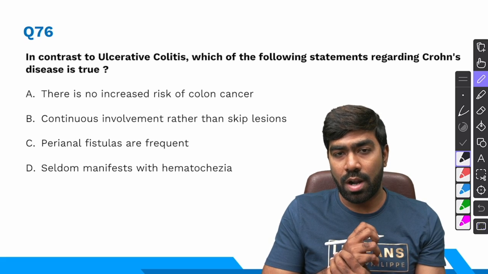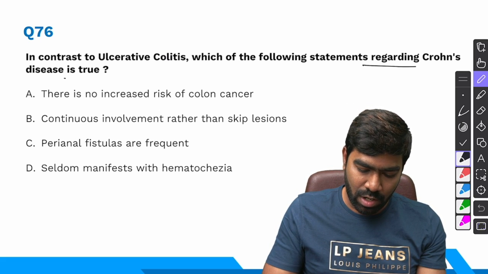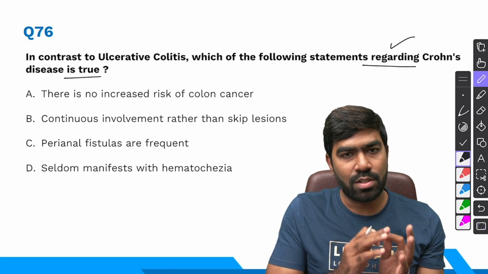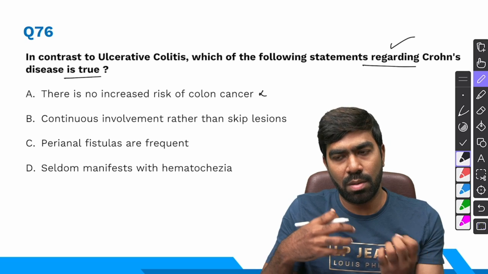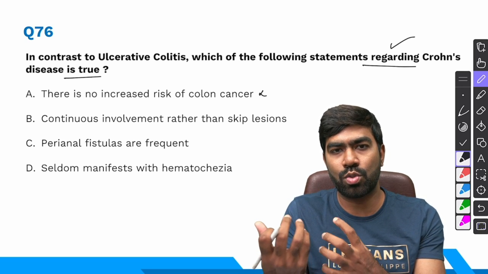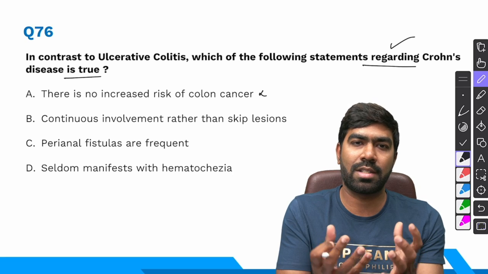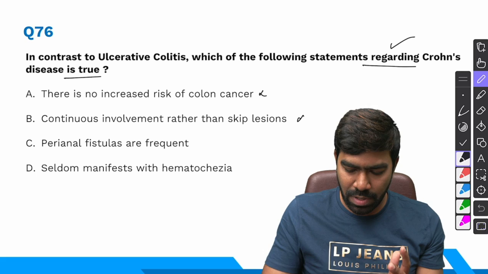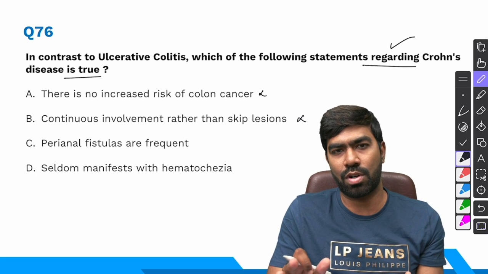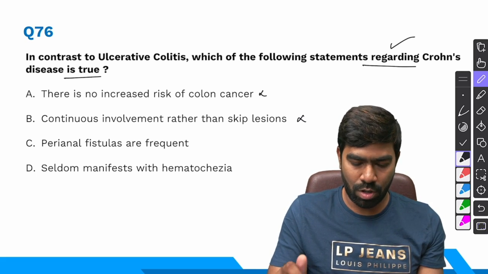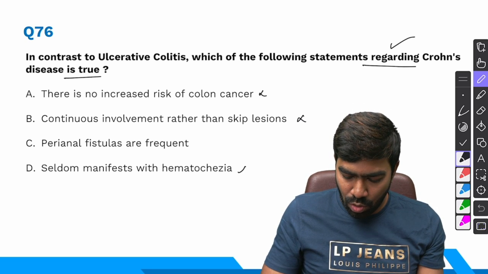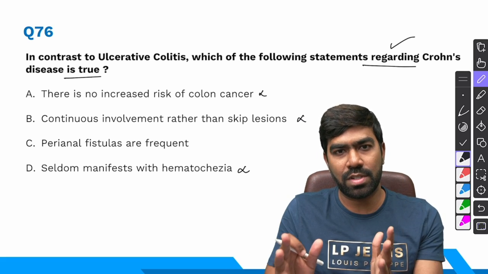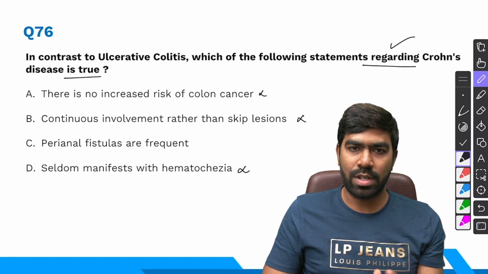Last question. In contrast to ulcerative colitis, which of the following statements regarding Crohn's disease is true? So you're asking about what is true with regards to Crohn's disease. No increased risk of colon cancer is wrong because in modern studies, especially in Crohn's disease patients who have colonic involvement, the risk of colon cancer is comparable with that of ulcerative colitis. So that's a wrong statement. Continuous involvement rather than skip lesions is wrong because skip lesions are characteristic of Crohn's disease. Continuous involvement is seen in ulcerative colitis. Seldom manifests hematochezia is also wrong because if the patient is having a primary colonic Crohn's disease, they can manifest with hematochezia. In fact, even a regular hematochezia, even that statement is wrong.